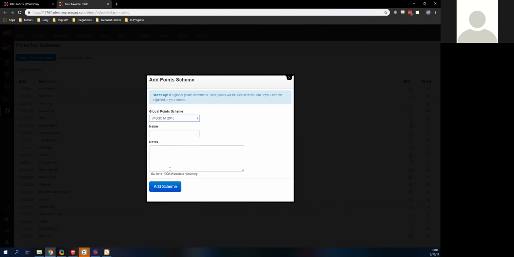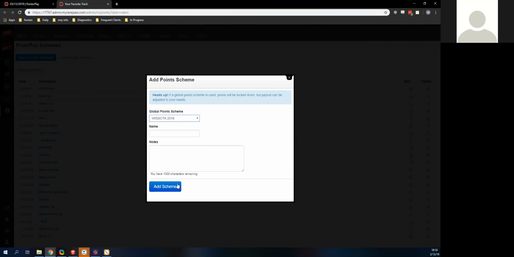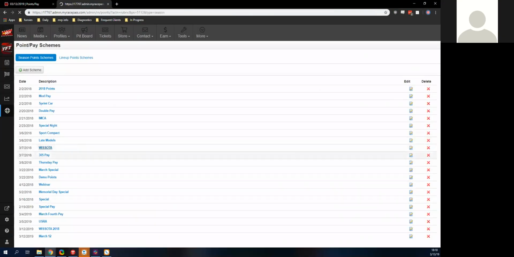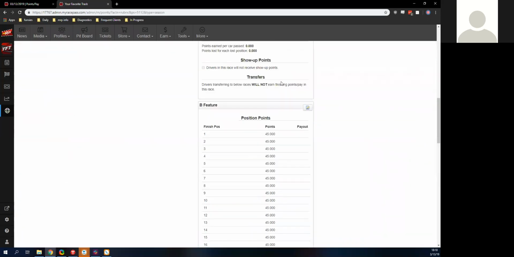That's going to be right here, global preset. So we have both the ones that they'd used from 2017 and the ones that they switched to now. So we have both if you need them. You can add that in. That goes directly based off of the WISSOTA rules there. So you can double check this if you'd like.